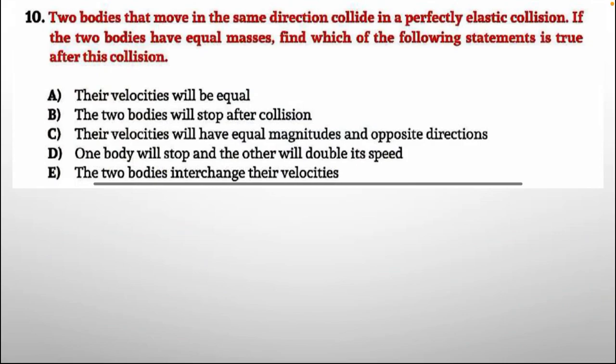Moving on, question number 10. Two bodies that move in the same direction collide in a perfectly elastic collision. If the two bodies have equal masses, find which of the following statements is true after this collision. Options are given below. A, their velocities will be equal. B, the two bodies will stop after collision. C, their velocities will have equal magnitudes and opposite directions. D, one body will stop and the other will double its speed. E, the two bodies interchange their velocities.